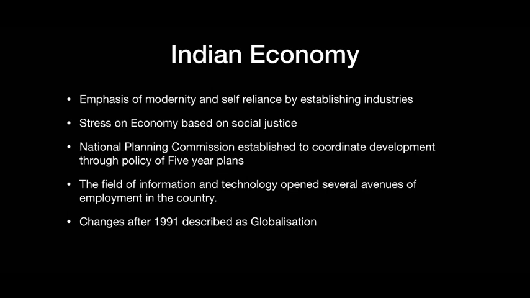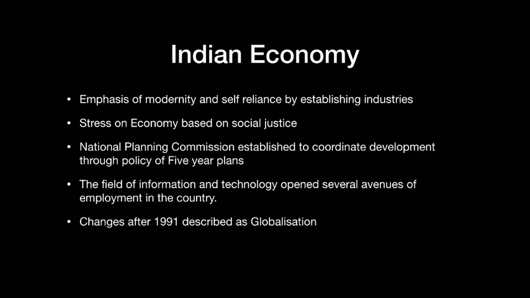National Planning Commission was established to coordinate development through policy of 5-year plans. Now, what is this Planning Commission? After independence, the Indian economy was based on the concept of planning. This was carried out through the 5-year plans which were developed, executed and monitored by the Planning Commission